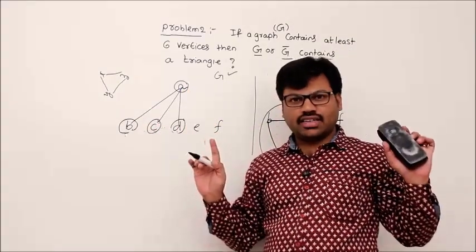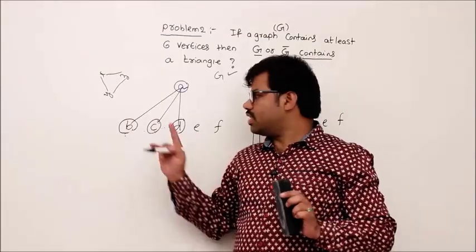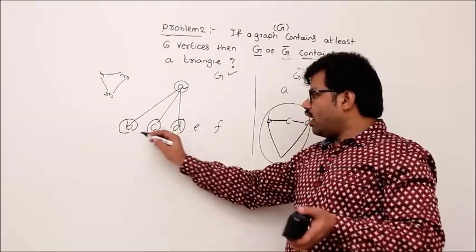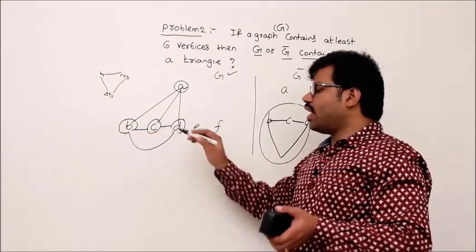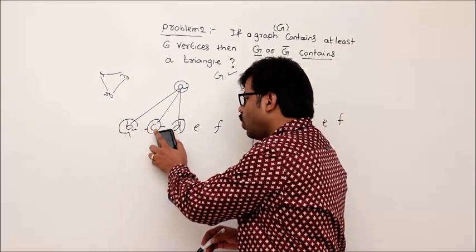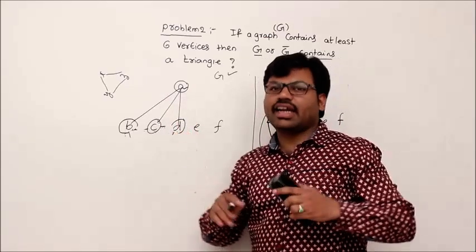Then you agreed that, correct? If you don't agree, stop the video and think about it. So why is that statement correct? Once you agree to that, then what I said is at least either BC or CD or BD will be connected. Then you did not agree. If you agree that BC or CD or BD are connected, then it forms a triangle and I win.